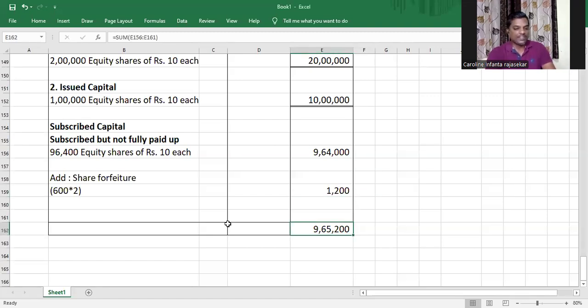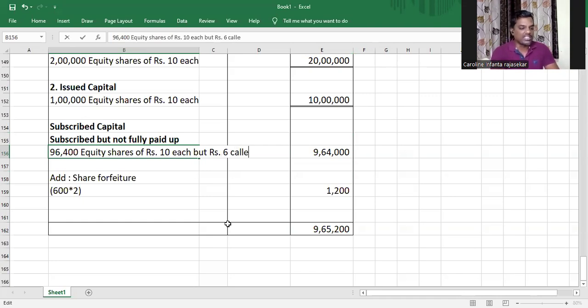So 9,65,200. Something is wrong. Yes, I make this mistake all the time, and you will make this mistake in the exam, my dear children. Now, 96,400 equity shares of rupees 10 each, but rupees 6 only has been called up. So this will be 96,400 into 6 only.